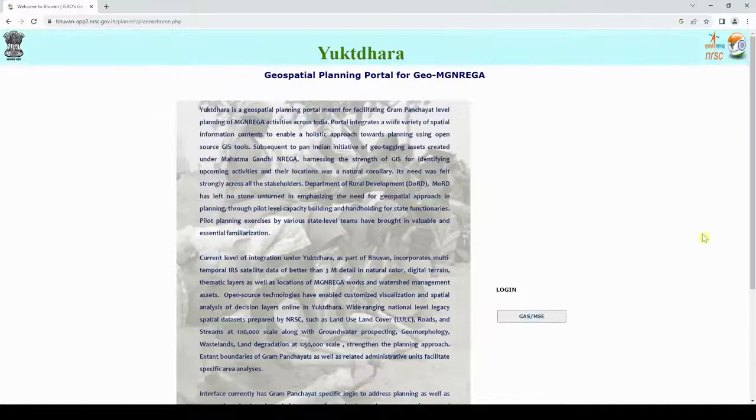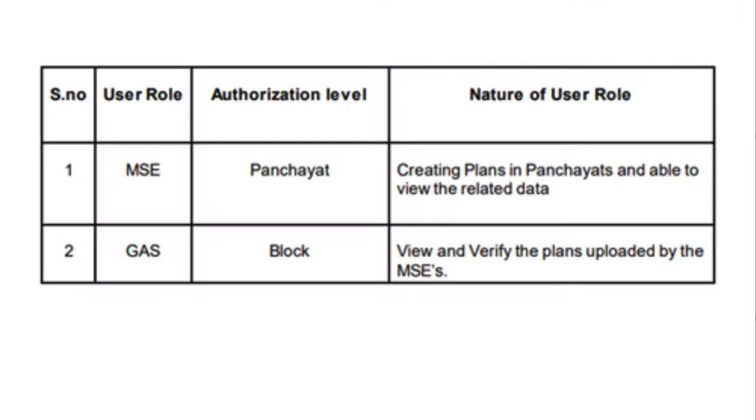imagery and geospatial analysis. The Yuktdhara web portal has two levels of authorization, that is MSE at Panchayat level, to create plans in Panchayats and be able to view the related data, and GAS at block level, to view and verify the plans uploaded by the MSEs.